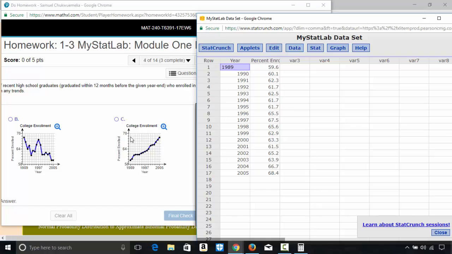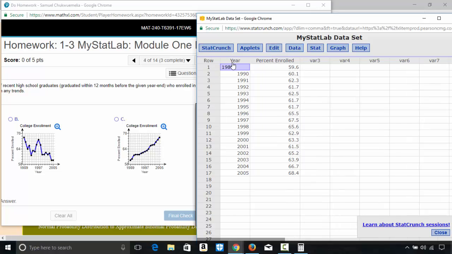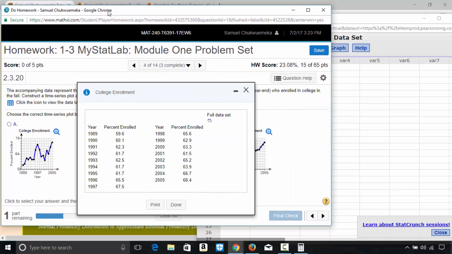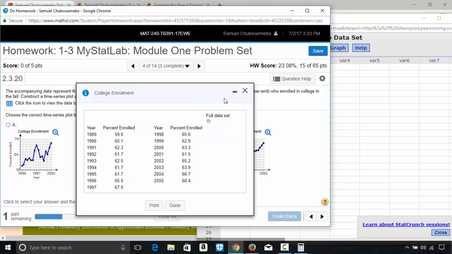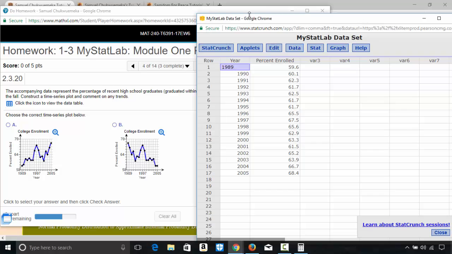I know I'm not seeing one of these options, but that's fine. You can space this out so you see this percent enrolled. And they want us to construct a time series plot on this. I want to actually pull this so we could see that. Let me minimize this.